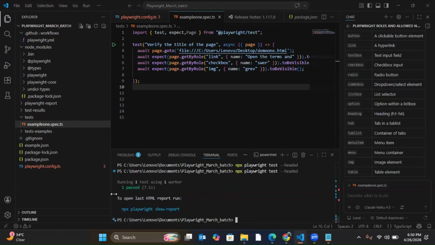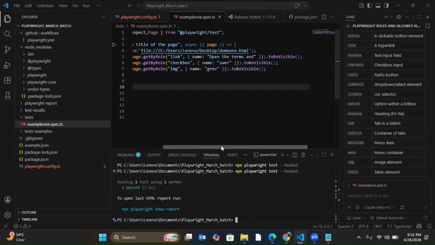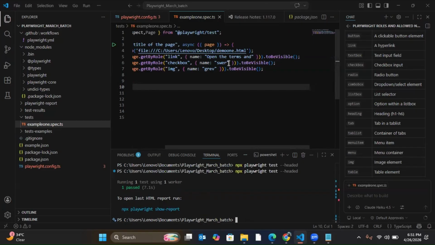See, it is working. That means even if you use part of the value, that will work. Clear? Yes or no?